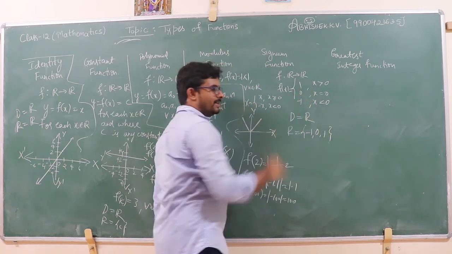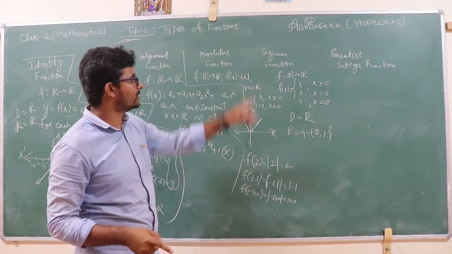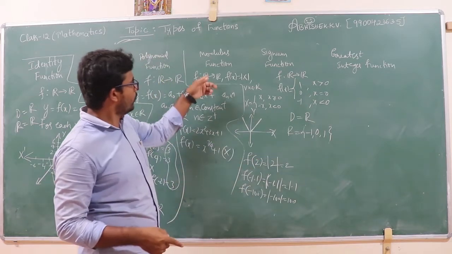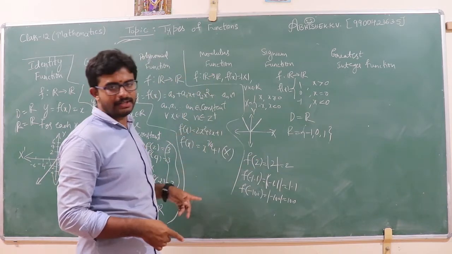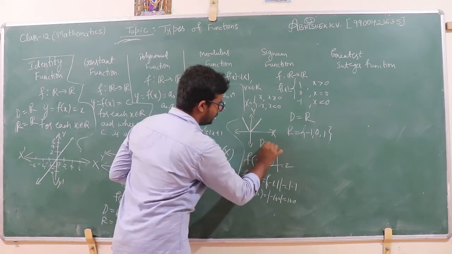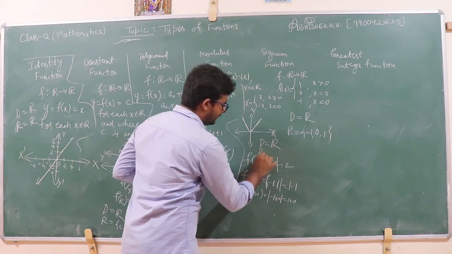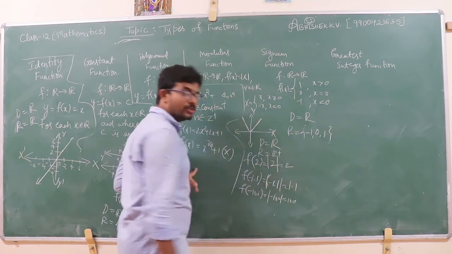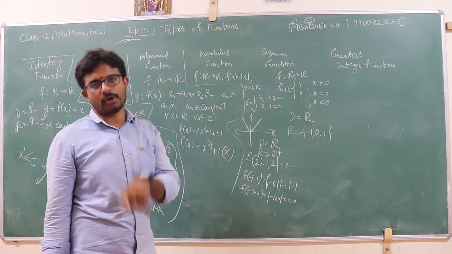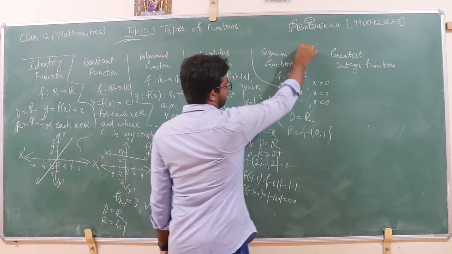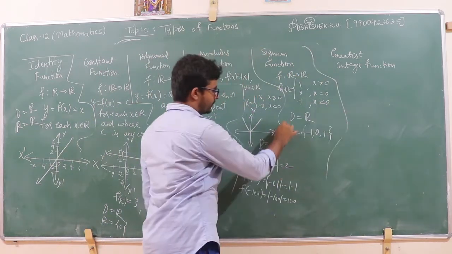So these three elements are the only range in this function, that is signum function. And what is range here? Domain is what? In modulus function, domain is set of real numbers. What is range? Range is equal to set of positive real numbers. We are getting only positive values, right? So this is about the modulus function and signum function.